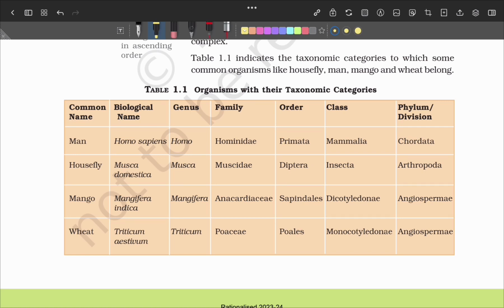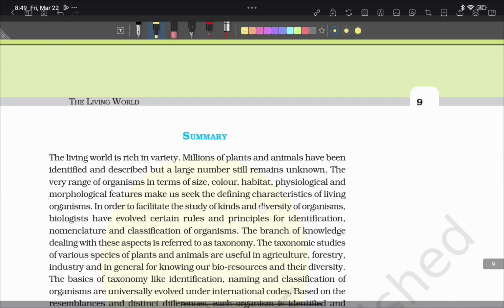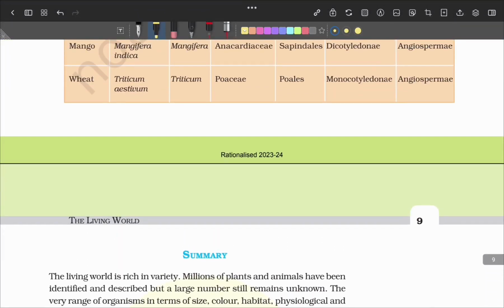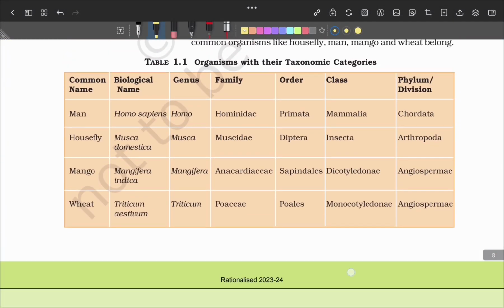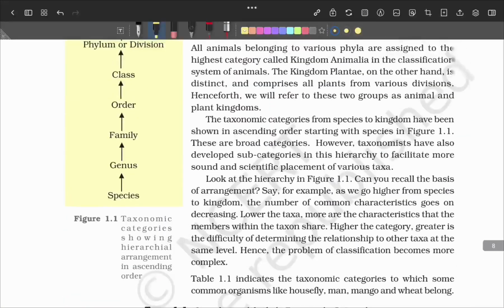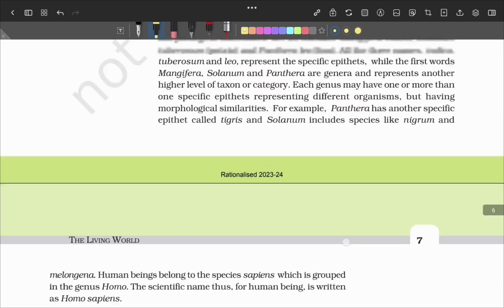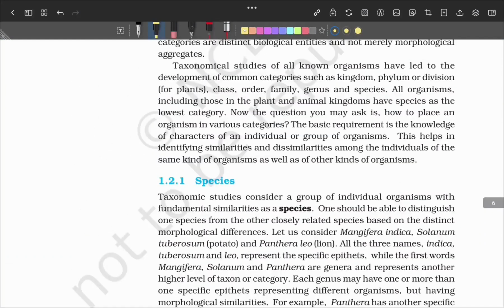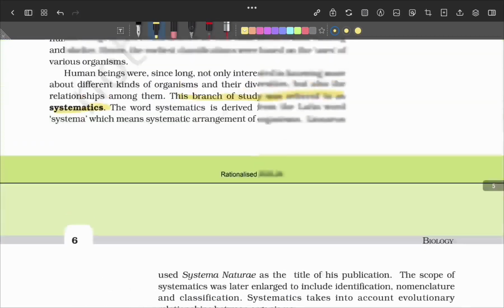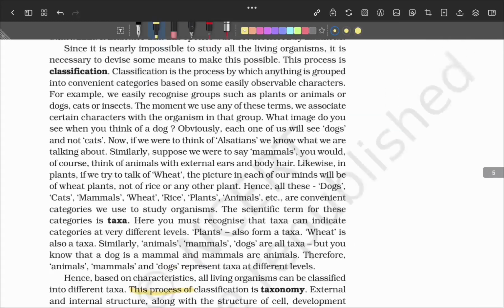We can also study the order for man: phylum, class Mammalia, order Primata, family Hominidae, genus, like that also. So that's all about this chapter. I concluded this within 7 minutes. So after studying well, please also consider these points to be rechecked. Okay, thank you.